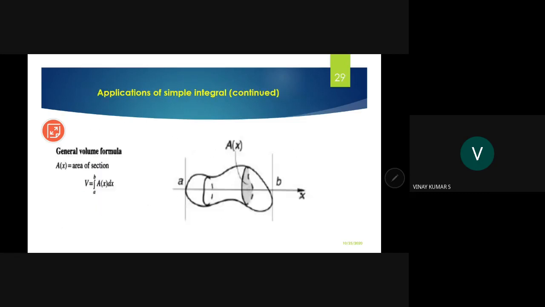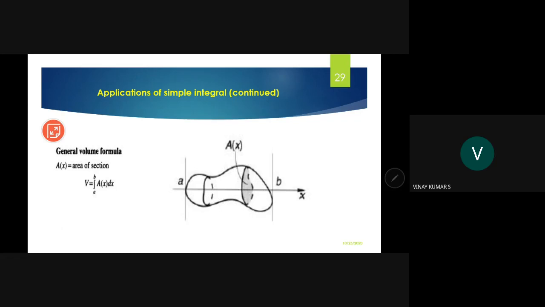Yeah, right. So this is area under the curve. Here there is a printing error. Actually, if you take f(x) as the curve, then from a to b, the integral of f(x) dx gives the area under the curve y equal to f(x), between the x-axis and that curve.